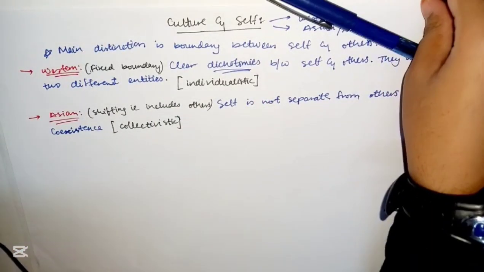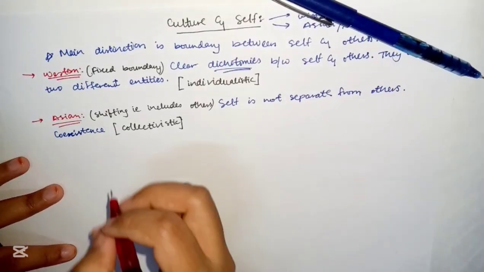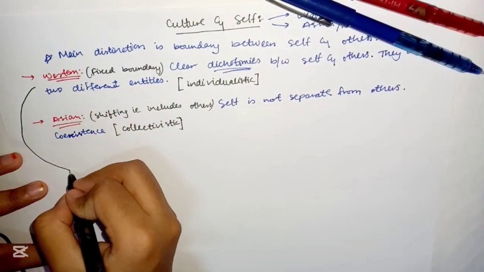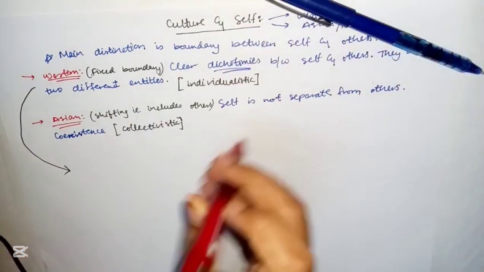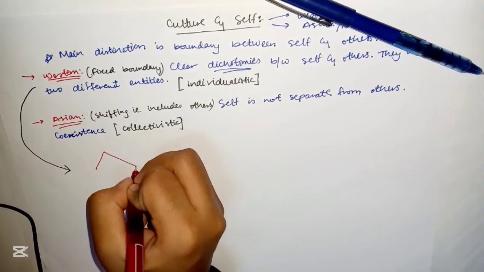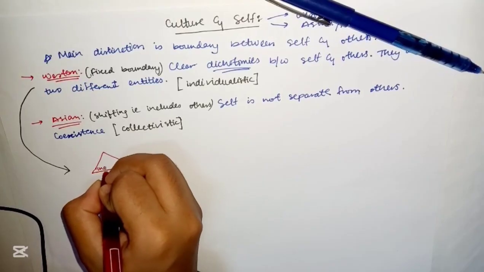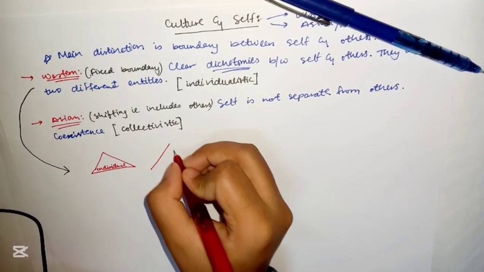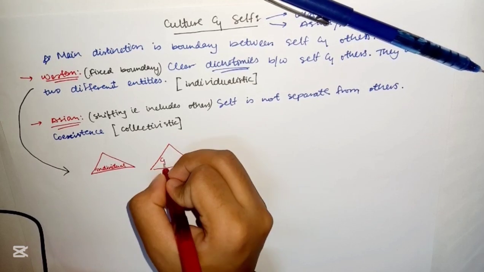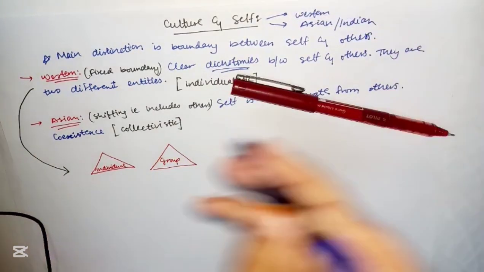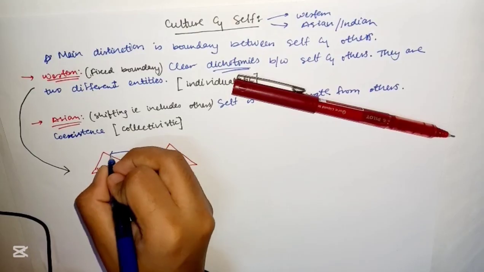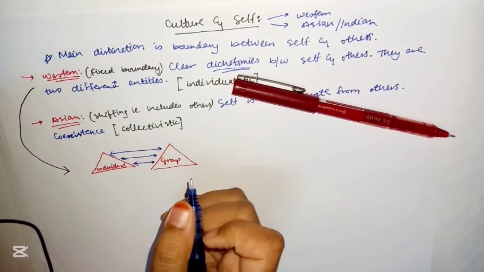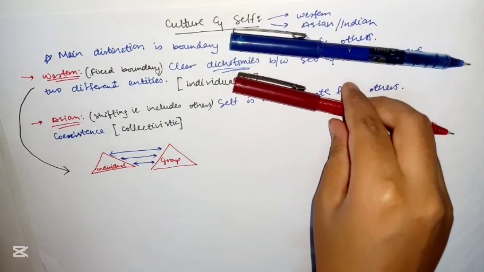There are some diagrams related to it, which I can also show. So in the Western perspective, let's say this is the individual and this is the group. There's distance. They can never merge.